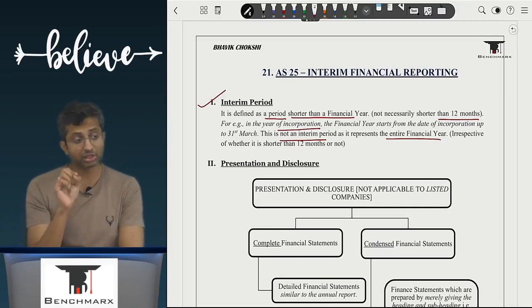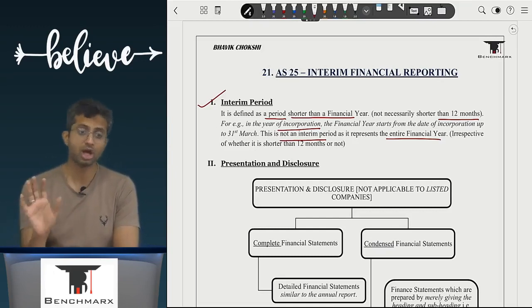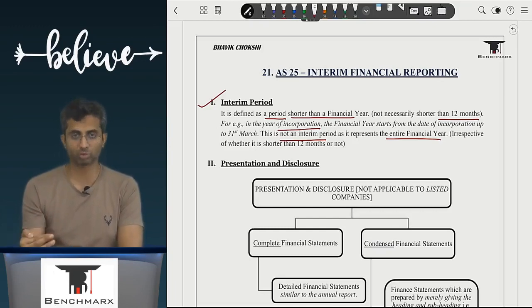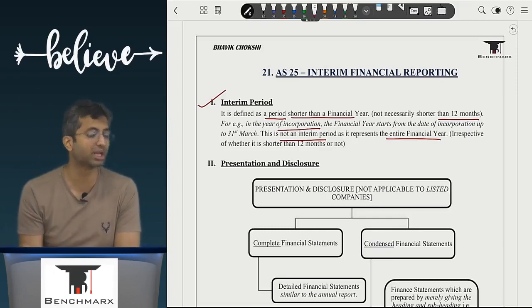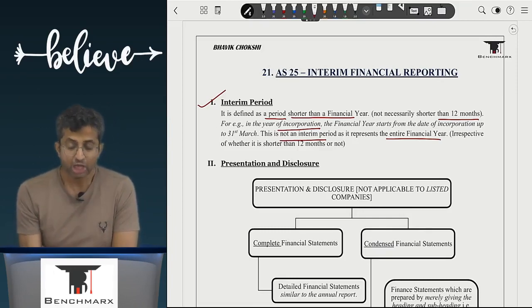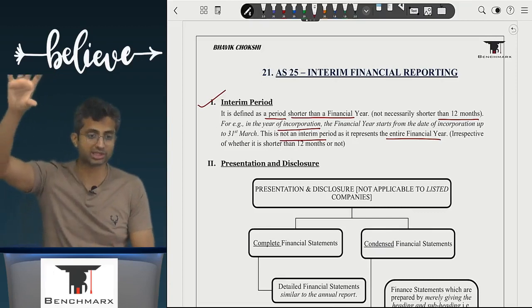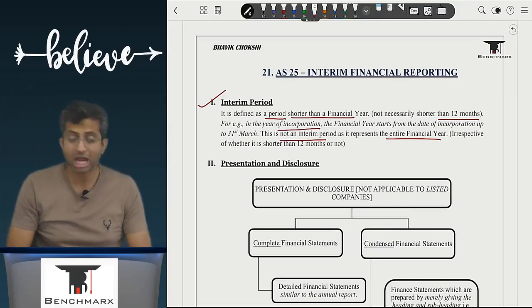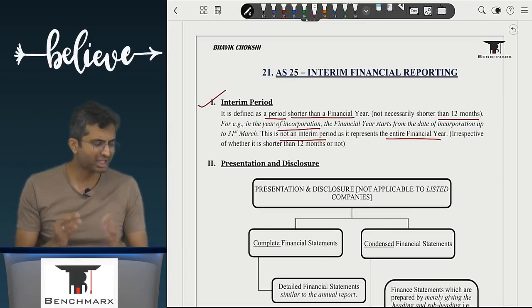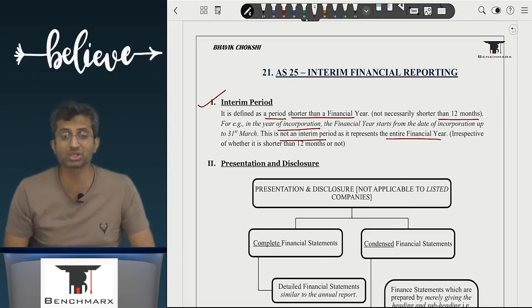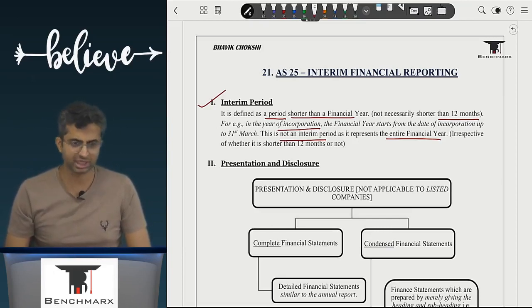You'll say कि अच्छा inventory में क्या क्या आता है, raw material, finished goods, WIP कितना, all of that you will have to give. Or in property, plant and equipment, you'll have land and building, plant and machinery, motor vehicles. In condensed financial statements, you can just write down total property, plant and equipment. That's fine. You don't need to give the individual breakup of individual items. Are we getting this? So it is just giving the heading like non-current assets and subheading like property, plant and equipment. Heading like current assets and subheading like inventory. Beyond that, you don't need to give more detailing. So that way, condensed financial statements is a much smaller form of a financial statement. Are we clear with this?